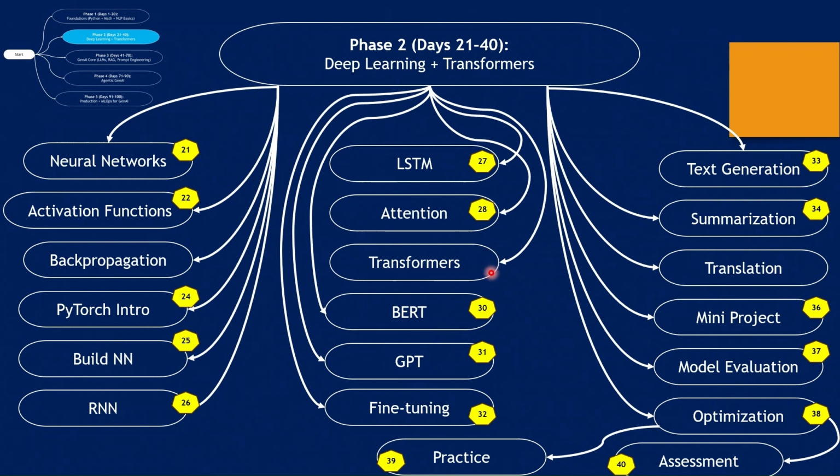Then we will move on to the core concept called transformers, where we will learn the architecture based upon the attention mechanism, which is widely used in natural language processing as well as GenAI. Then we will focus on BERT, bidirectional encoder representations from transformers.